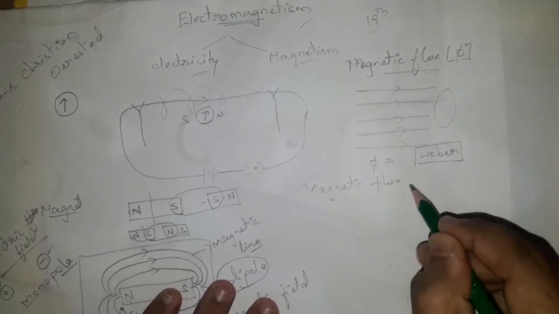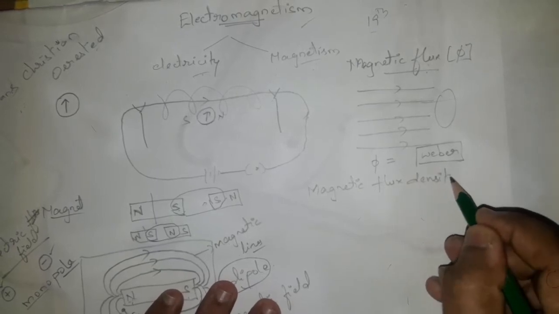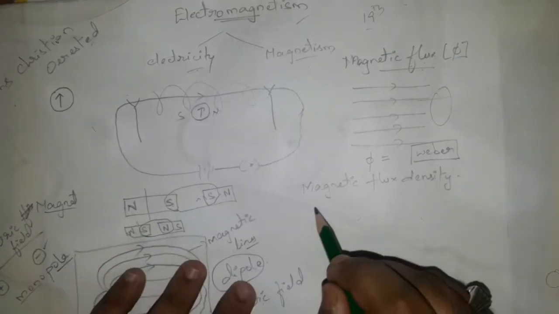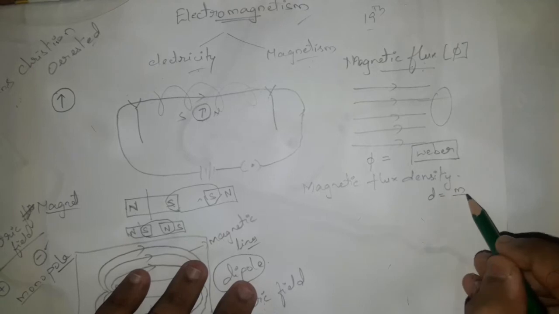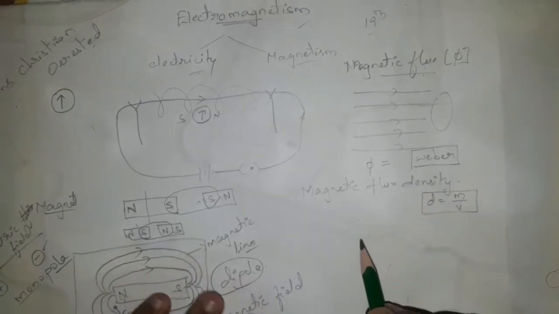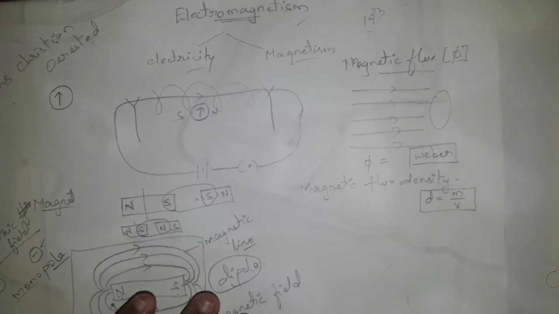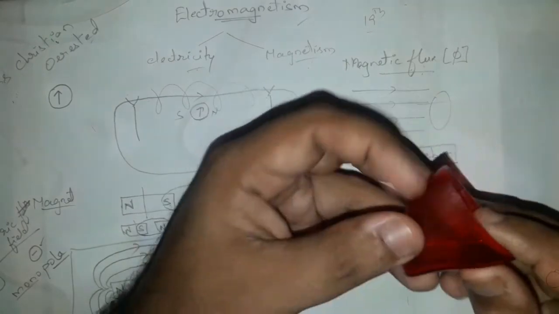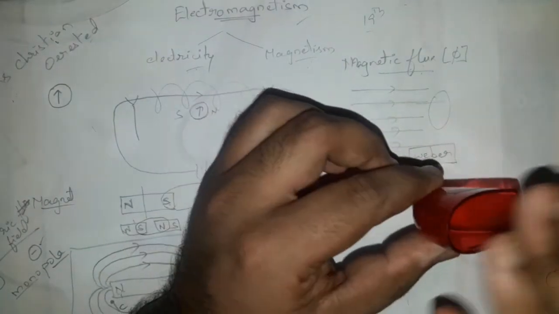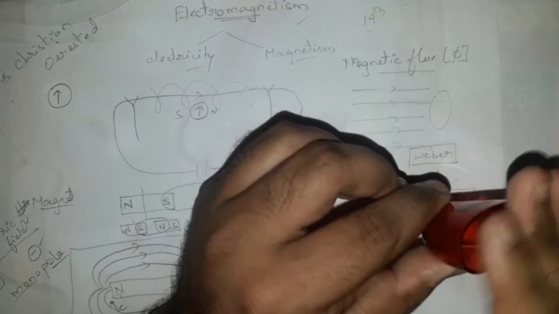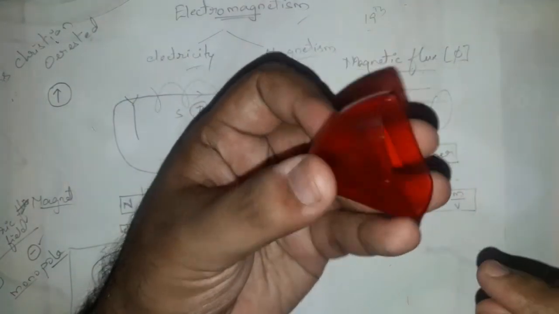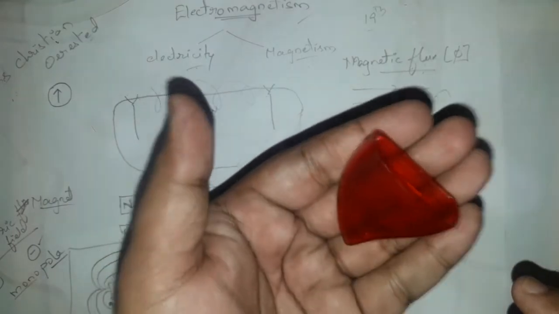Magnetic flux density. As you have learned density in your previous classes, that density is nothing but a certain mass which is covered with a certain volume. For example, I have a cap over here, which is an empty cap. Now assume this has a certain volume. If I fill this completely with a certain material or mass, then it becomes heavier, and we call it denser. As this is empty, it is called less dense.